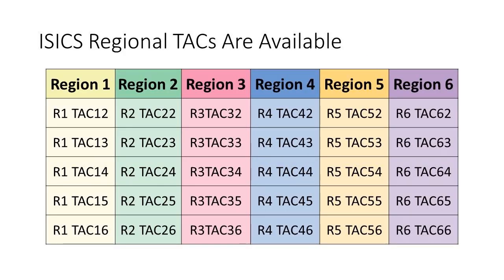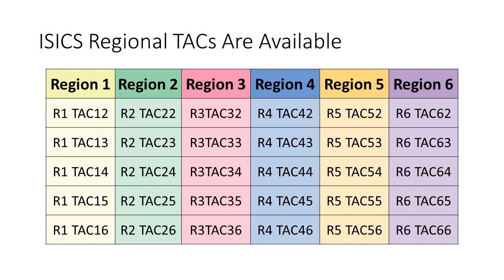The ISICS regional interoperable tactical Talkgroups are available for landing an air ambulance. You can use the interoperable Talkgroups based on the region, your service area. For example, if you were in Region 3, you could use something like R3 TAC 32 or R3 TAC 33 to communicate with the air ambulance.